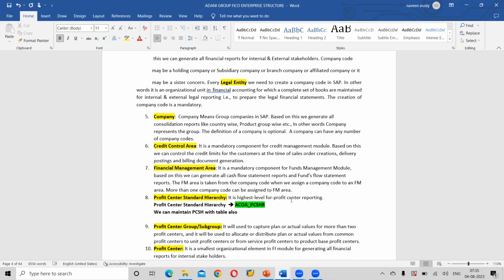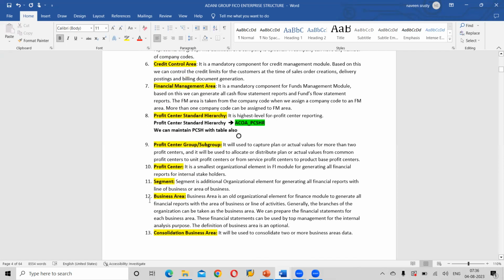When we start with our new GL accounting, we will discuss what exactly a profit center is and what the different functionalities of a profit center are. But meanwhile, this particular profit center standard hierarchy has moved from CO to FI. Remember that. Clear?